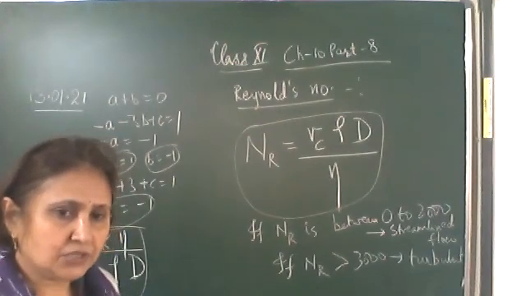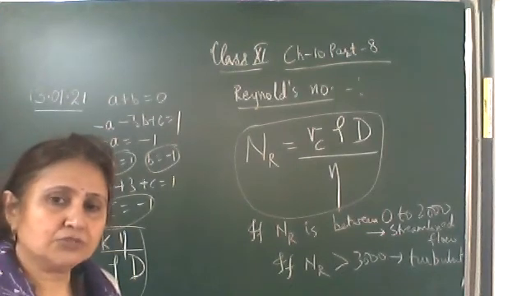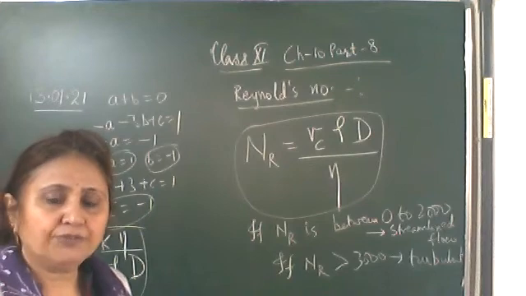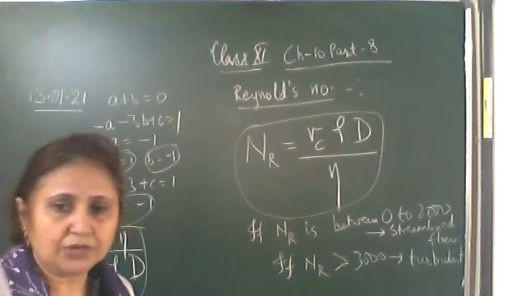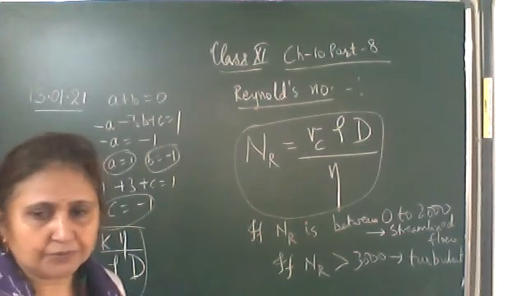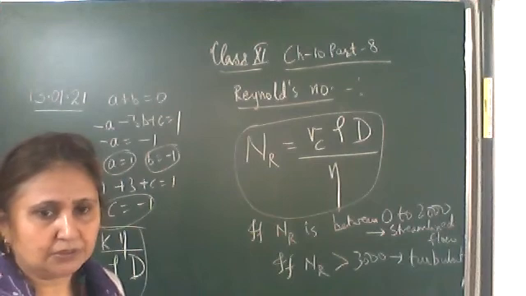Greater than 3000, the flow is turbulent. Now between 2000 to 3000, the flow is unstable. Unstable means changing from streamline to turbulent or vice versa, or from turbulent to streamline.